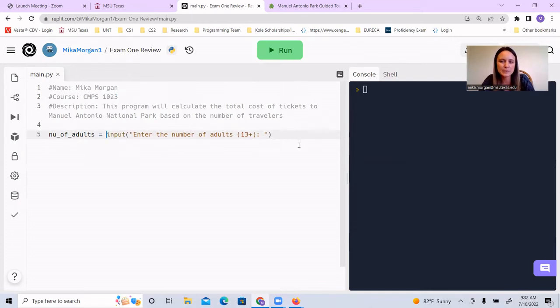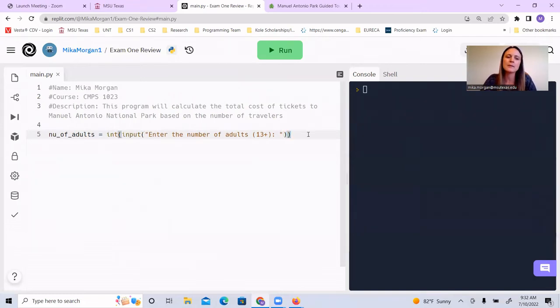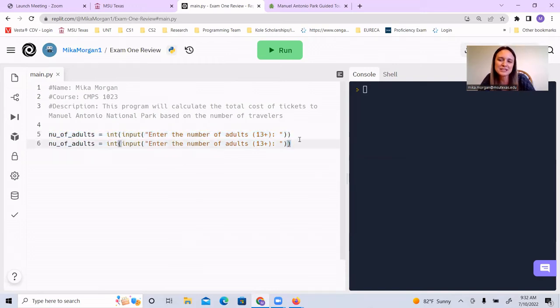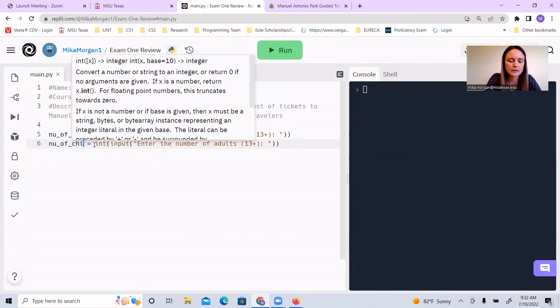And I want to be able to do math with this, right? I'm going to have to multiply the number by 60. So as mentioned several times yesterday, I'm going to want to cast that as an int so that I can do math with it in a little bit. Now, because I'm a little bit lazy and I like to be efficient, I'm just going to copy and paste. Now we want to know the number of children.